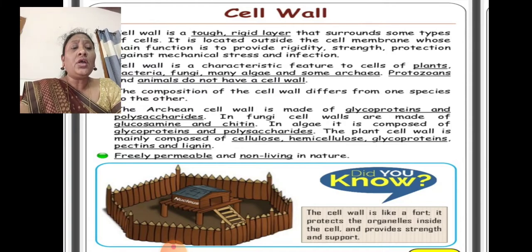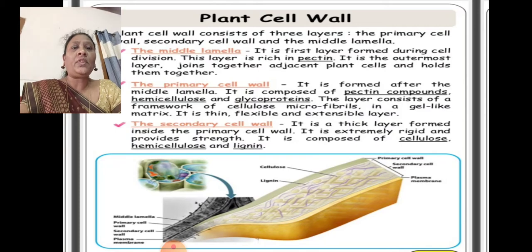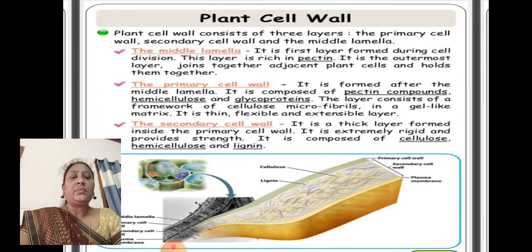Do you know the cell wall is like a fort? You can see the picture, no? It is like a fort. It protects the organelles inside the cell and provides strength and support to the cell. Now, coming to the plant cell wall.